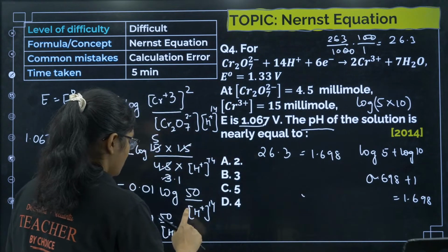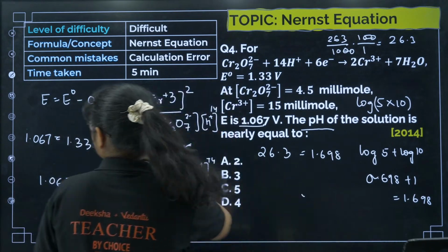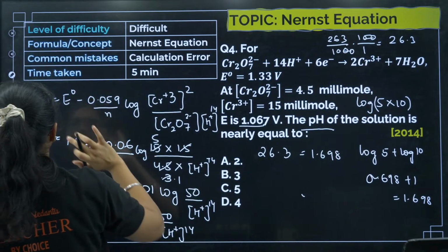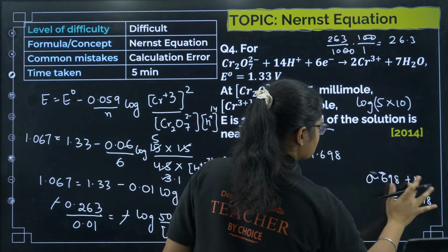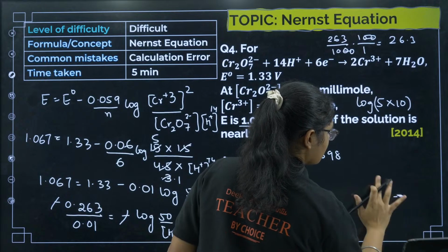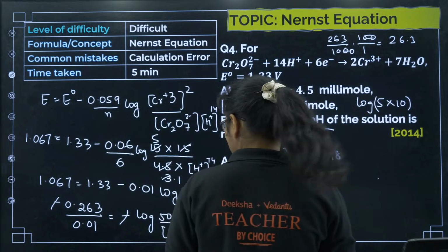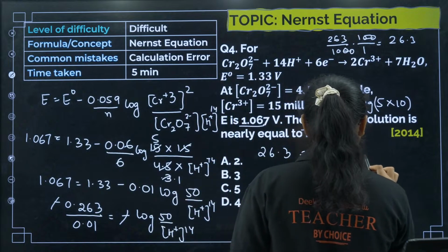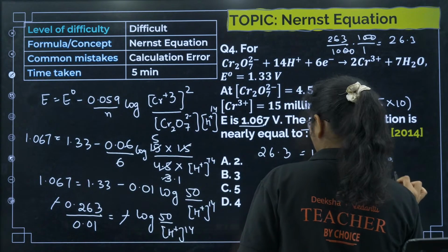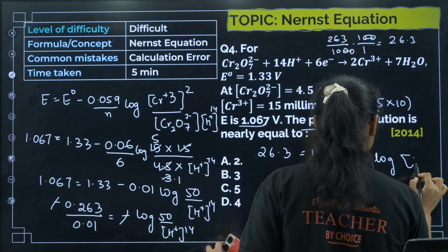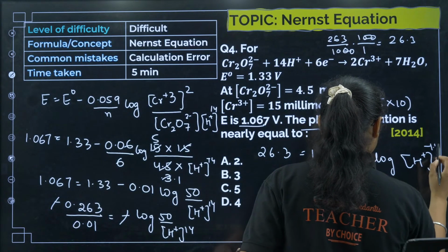Okay, minus, so just let me erase this one. Okay, log of 1.698 minus log of h plus to the power of minus 14.